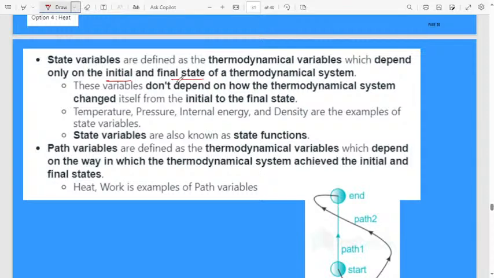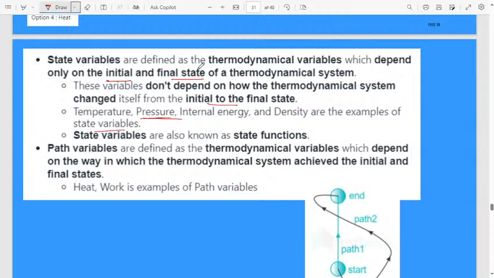The variable does not depend on how the thermodynamic system changes itself from the initial to the final state. Temperature, pressure, internal energy, density are examples of state variables.